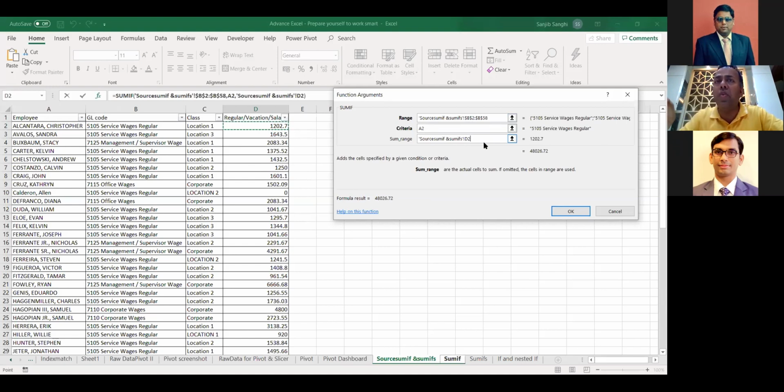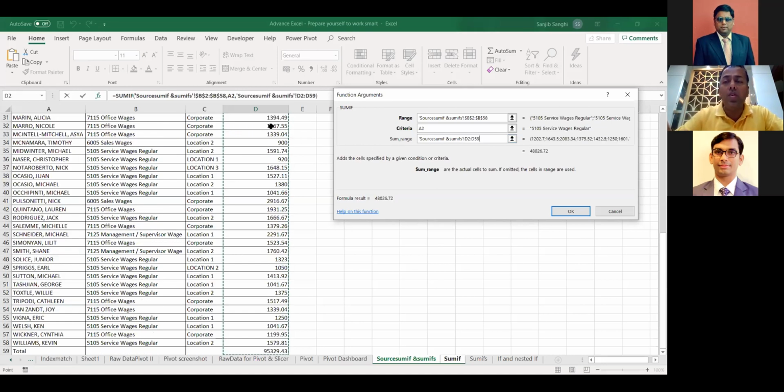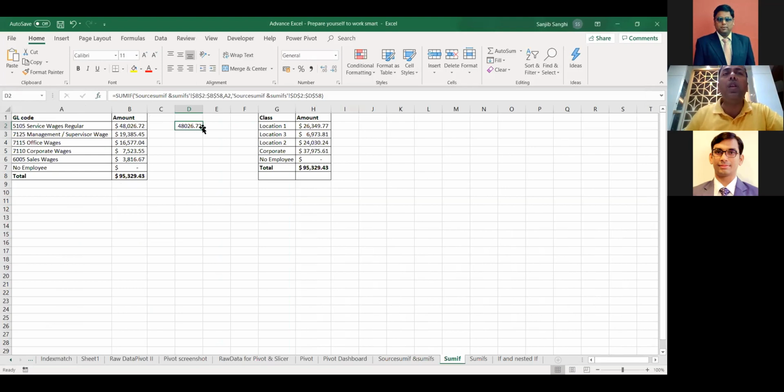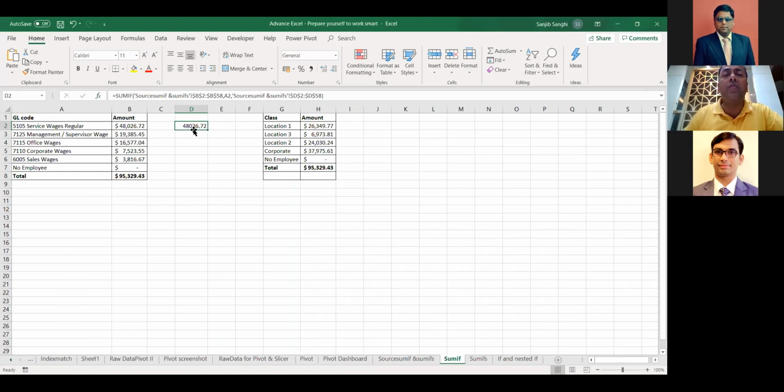So the sum range and the criteria range should be one and the same. Just remember that. Control Shift down. Let me delete this again. And what I did is I select over here, Control Shift down, Shift up, because I don't want to take this total, right? D2 to D58, if you see that. And I will hit F4 again and OK. That's my answer, 48026.7. It automatically filters that.